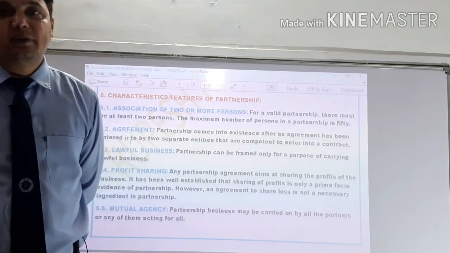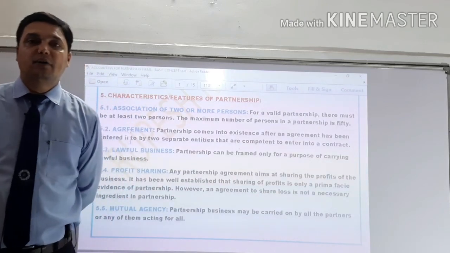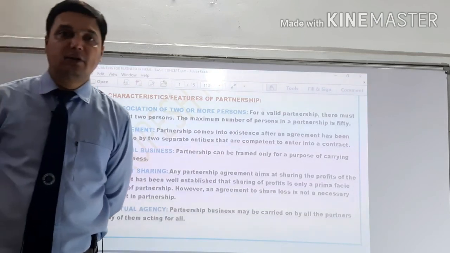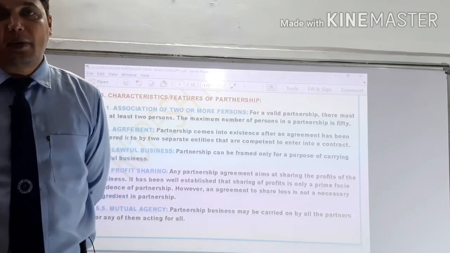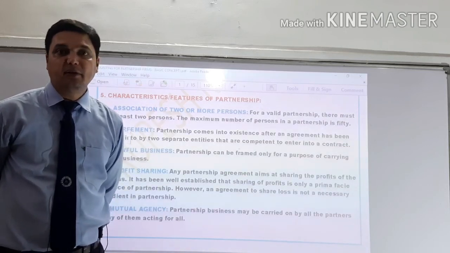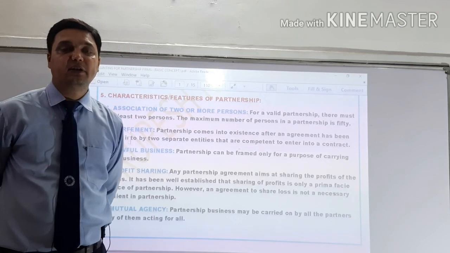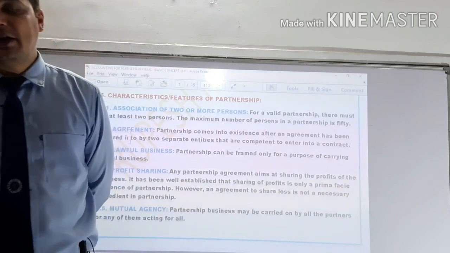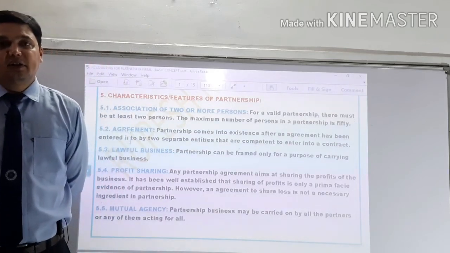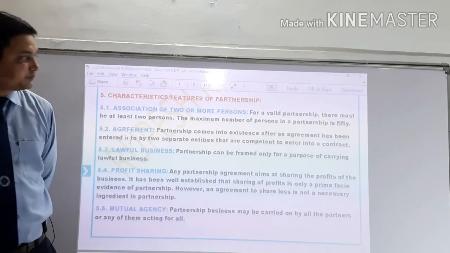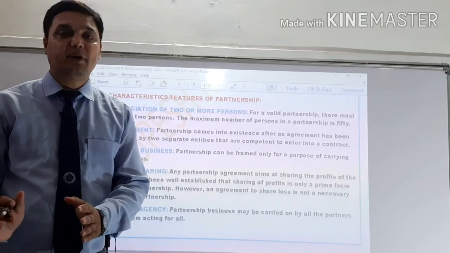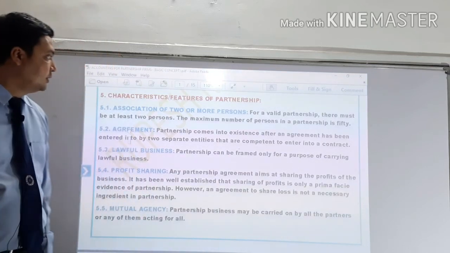Except three types of persons, everyone is capable of agreement. The first is the minor, meaning below the age of 18 years. Second is the unsound minded, who can't understand good and bad. And the third is those disqualified by any law. Except these three types of persons, everyone is competent for contract.